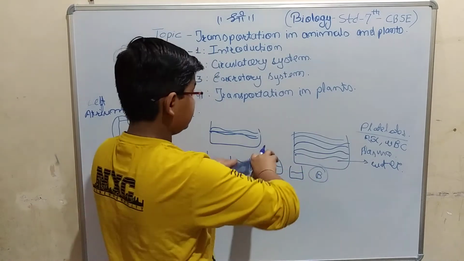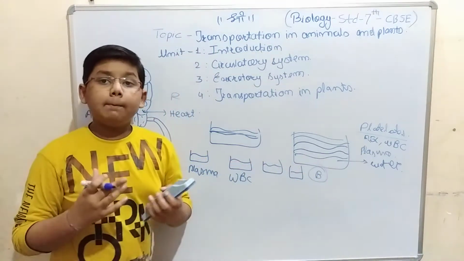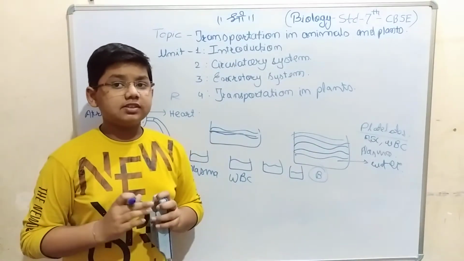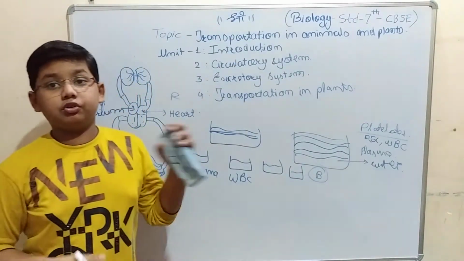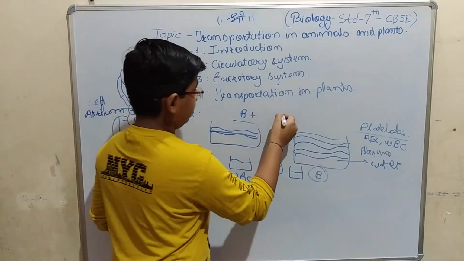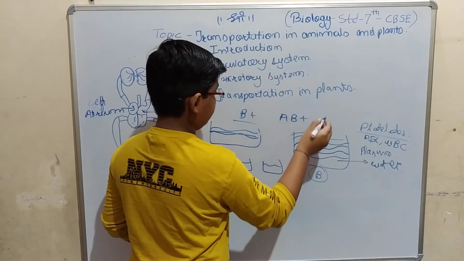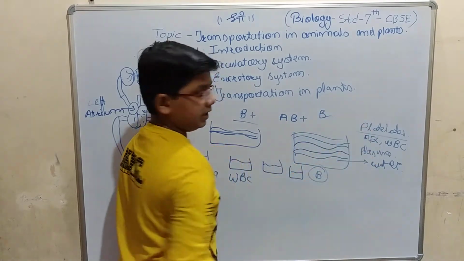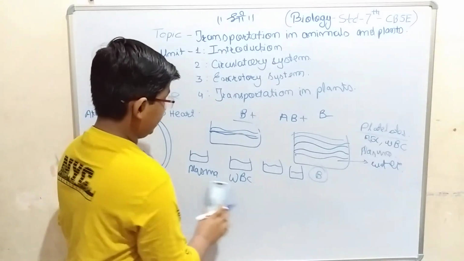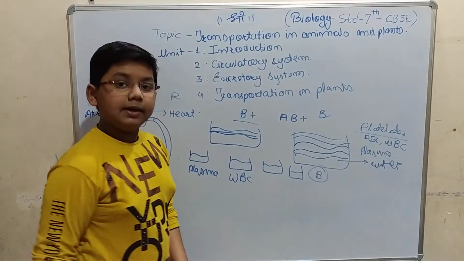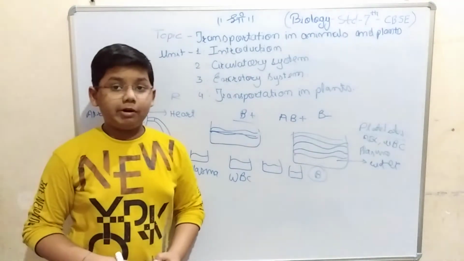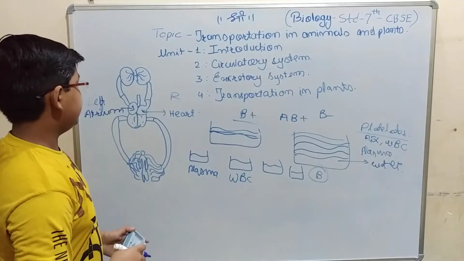If I again mix it, I will get a perfect blood, but there is a difference between bloods. For example, the blood can be counted using letters, like B positive, A minus, AB positive, B negative. Like this, the blood can be counted by using the level of plasma, WBC, RBC and the platelets. That's how the blood is counted. We have talked much about blood. Now we will see about the circulatory system.